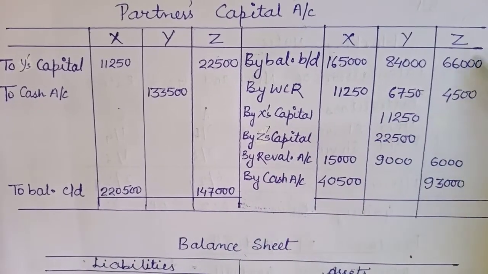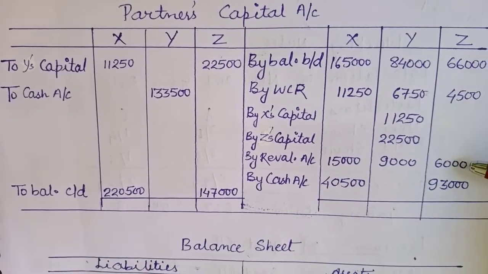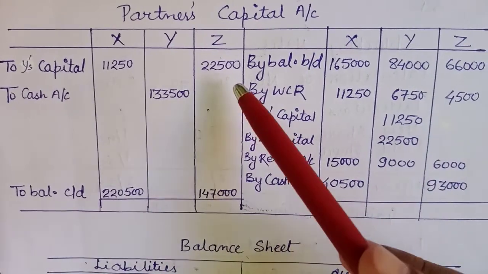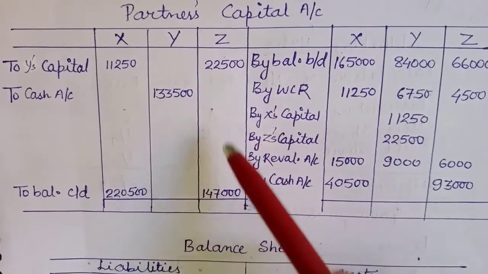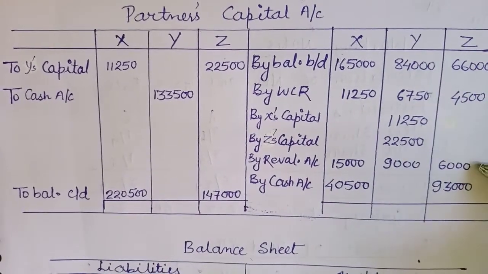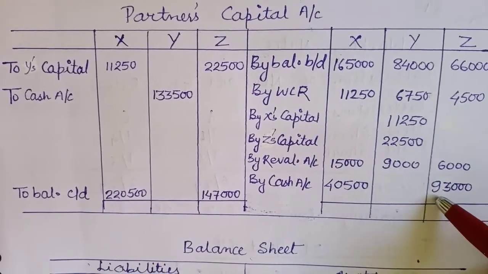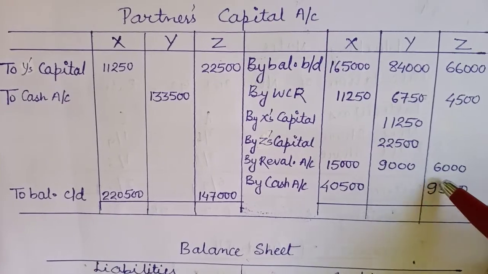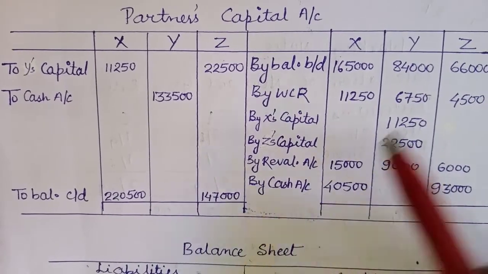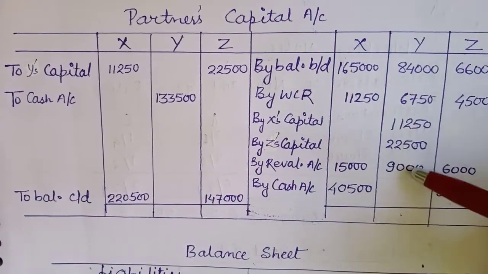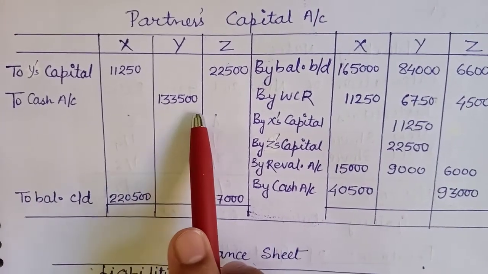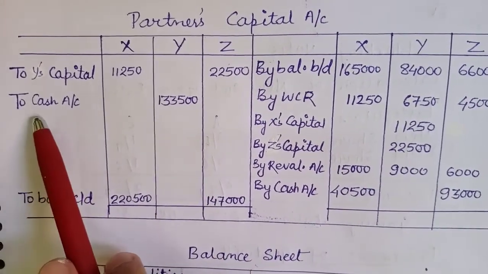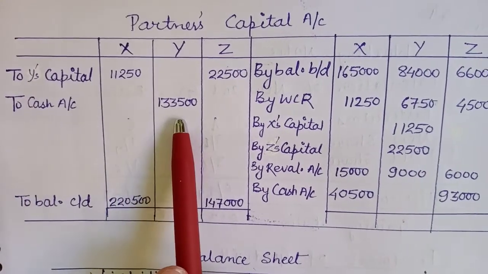And here similarly for Z, 66,000 till 6,000 it will be added, minus 22,500 and 147,000, these two items will be deducted out of the total. So the difference comes out to be 93,000, again adjusted in cash. And for Y, all these items will be added, so we have to make a payment of 133,500, so that is written in the cash account for Y.